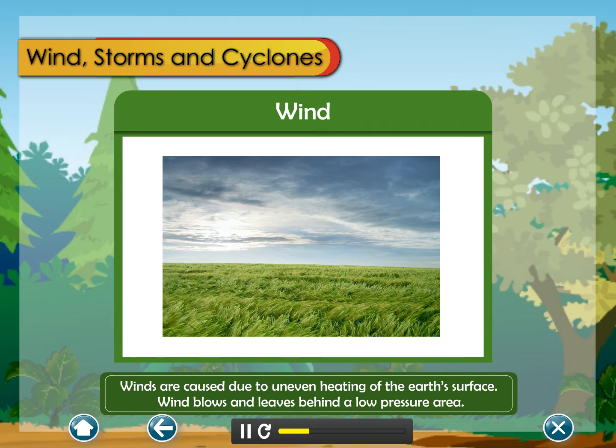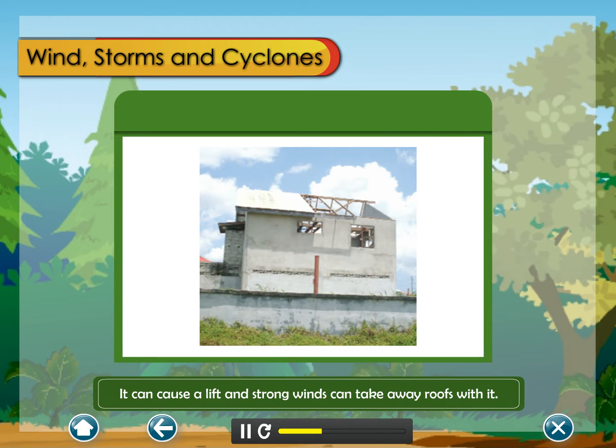Winds are caused due to uneven heating of the Earth's surface. Wind blows and leaves behind a low pressure area. It can cause a lift, and strong winds can take away roofs with it.